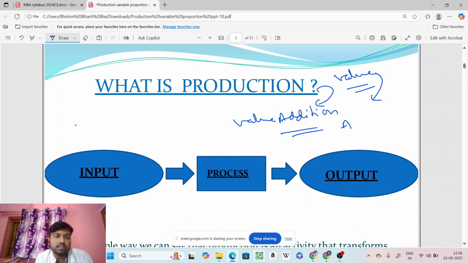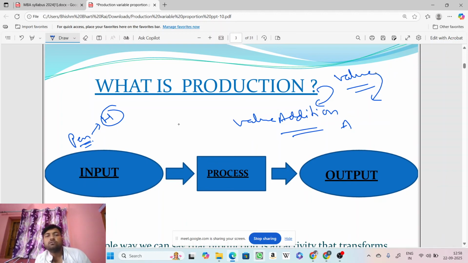Just understand an educated person. What's a pen for an educated person? How important the pen is for an educated person. An uneducated person won't value the pen as much because it's of no use to him. राइट. एक पढ़ा लिखा आदमी के लिए कलम का जो महत्व है वो एक अनपढ़ के लिए नहीं हो सकता है. So the value of a pen for one person might be different for another.